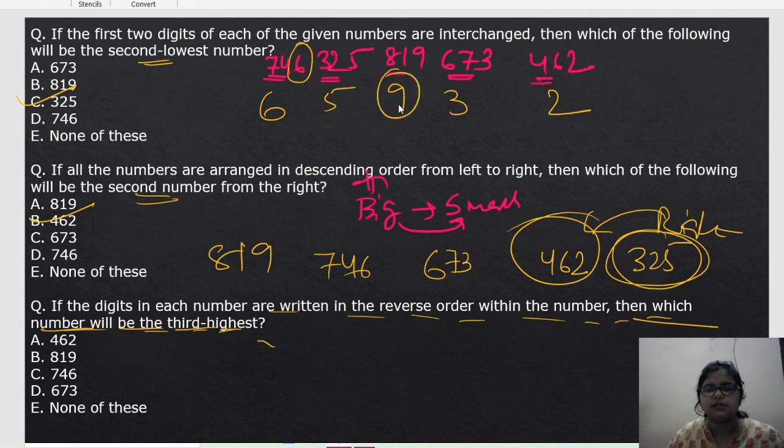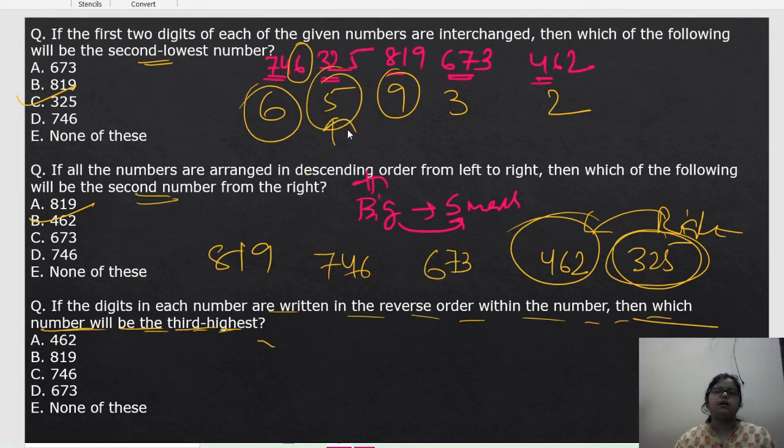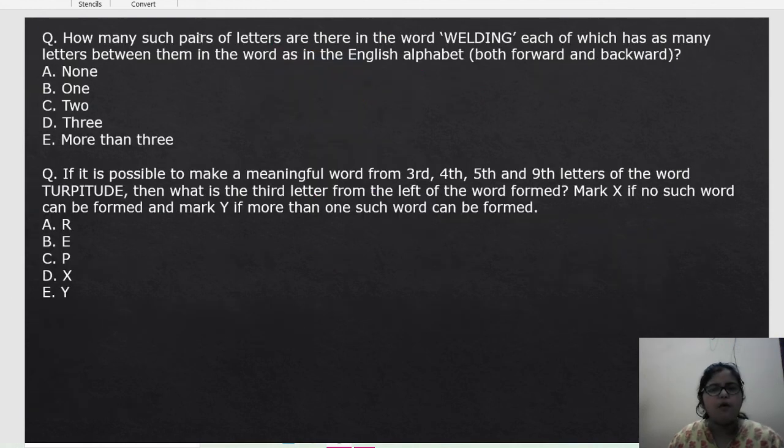So this is the first highest, this is the second, because the first digit is 6 here. This is the third, because the first digit is 5 here, so this is the third highest number. This number is 530, it will be 523. So 523 is the third highest. No, there is no 523, so that's why this will be the right answer, option E.